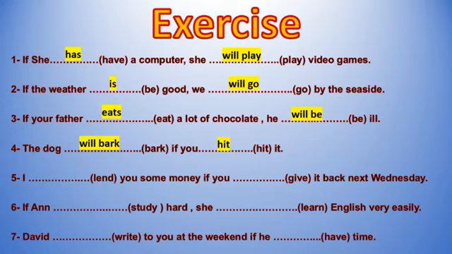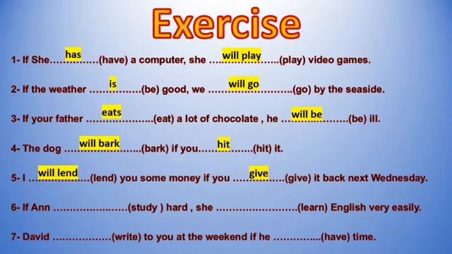Now, in number 5. "I lend you some money if you give it back next Wednesday." Okay? It's the same as number 4. We don't have if. So, if we don't have if, you have the consequence. I will lend you some money if you give it back next Wednesday. Okay? I will lend you some money if you give it back next Wednesday.